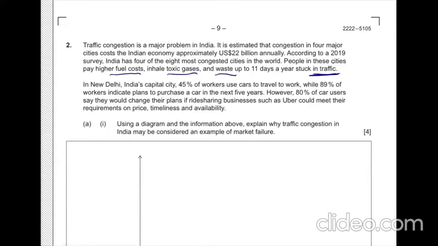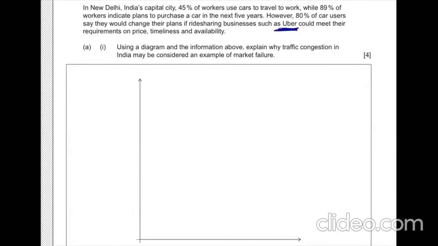In New Delhi, India's capital city, 45% of workers use cars to travel to work, while 89% of workers indicate plans to purchase a car in the next 5 years, which means the situation is going to get worse. However, 80% of car users at the moment say they would like to change their plan if there are potential alternatives, such as Uber. Okay. Question A1.